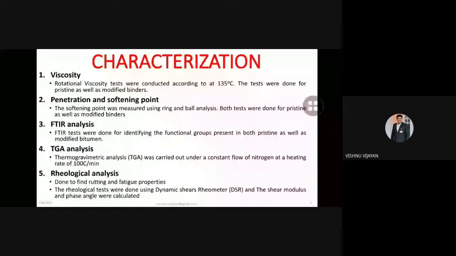We have assessed the viscosity; rotational viscosity tests were conducted at 135 degrees Celsius. And the penetration and softening point we have conducted, and FTIR analysis we have conducted. As you know, Fourier transform infrared spectroscopy is one of the eminent and excellent methods to assess the property of the bitumen. And TG analysis was also conducted in order to get the thermogravimetric analysis. And rheological analysis we have done to ensure the smooth running of the bitumen along with the LDP.